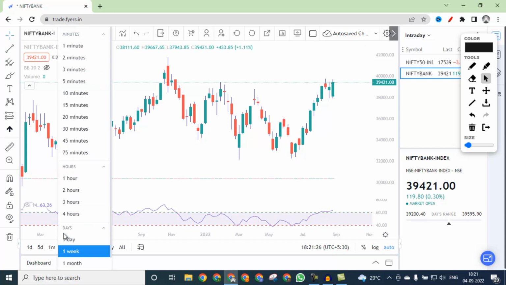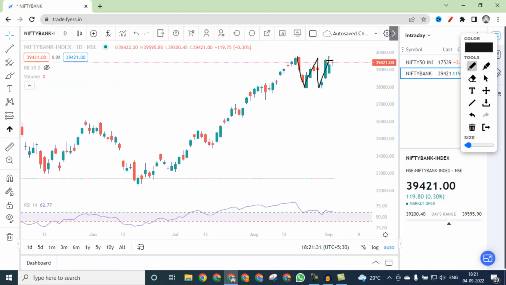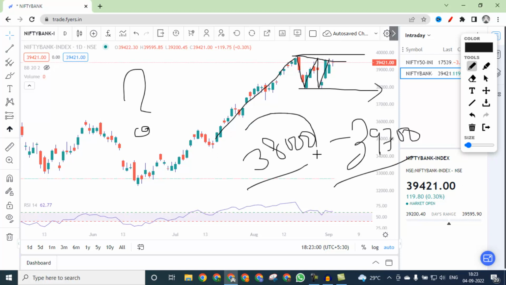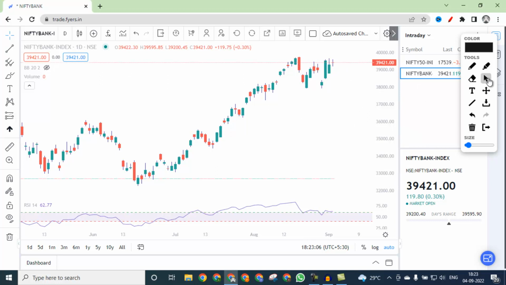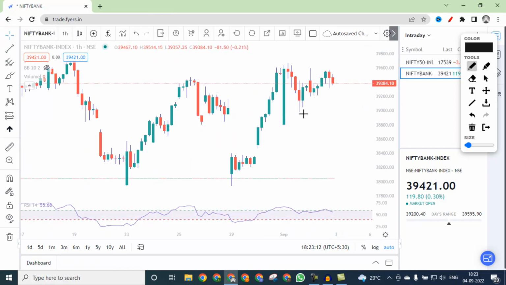Now let's go to the 1 day chart, and here also you can see that it is kind of a double top, and a lower top has been established, and we have seen an M pattern. So below 38,000 on the downside and above 39,700 on the upside, any move will come, but it's also looking range bound going forward. In the 1 hour chart also you can look for the same thing, but it's kind of maintaining a trend line. So if it comes down, then we can sell, and 39,200, 39,000, all these levels will act as support, and 39,600, 39,700, 39,800, all these will act as resistance.